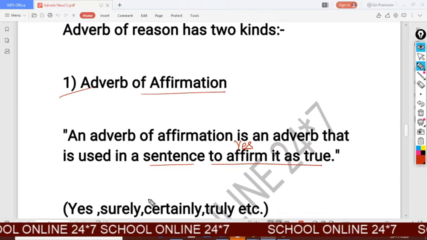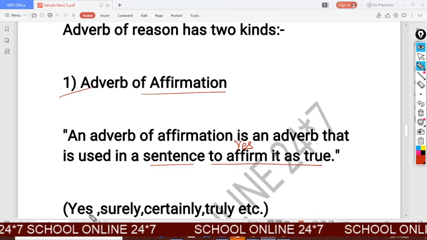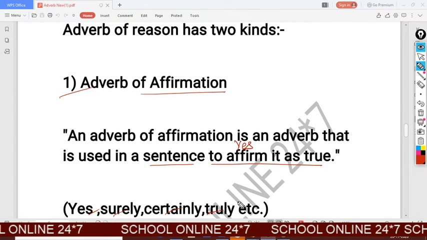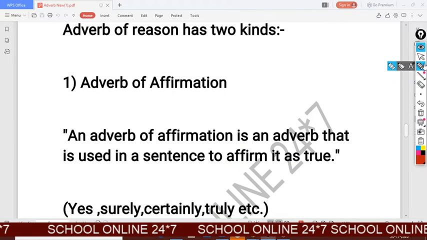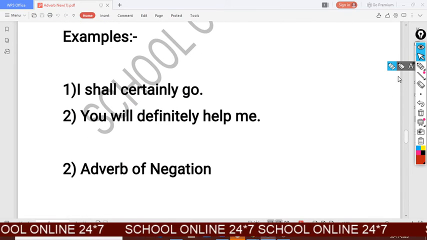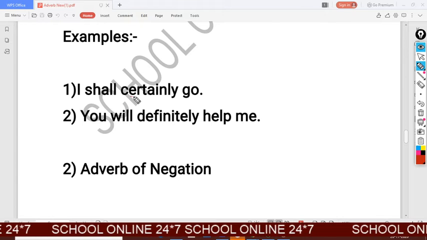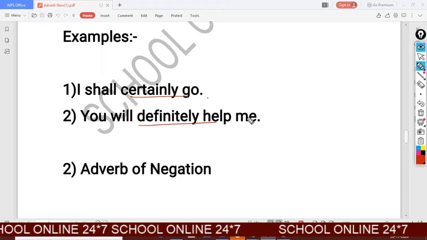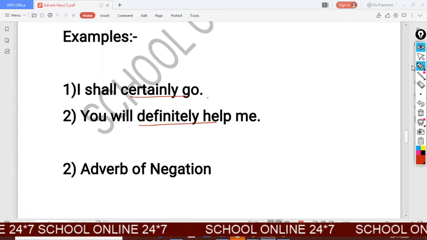It is true. In this type of adverb, we will find these words: yes, surely, certainly, and truly. It should be clear to you by examples. Look at the examples. I shall certainly go. You will definitely help me. So these are the words of adverb of affirmation.